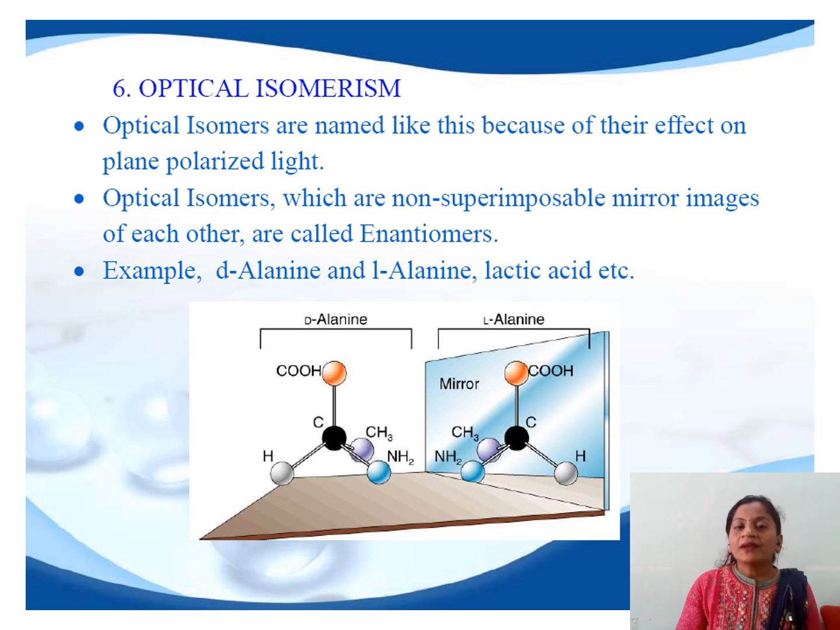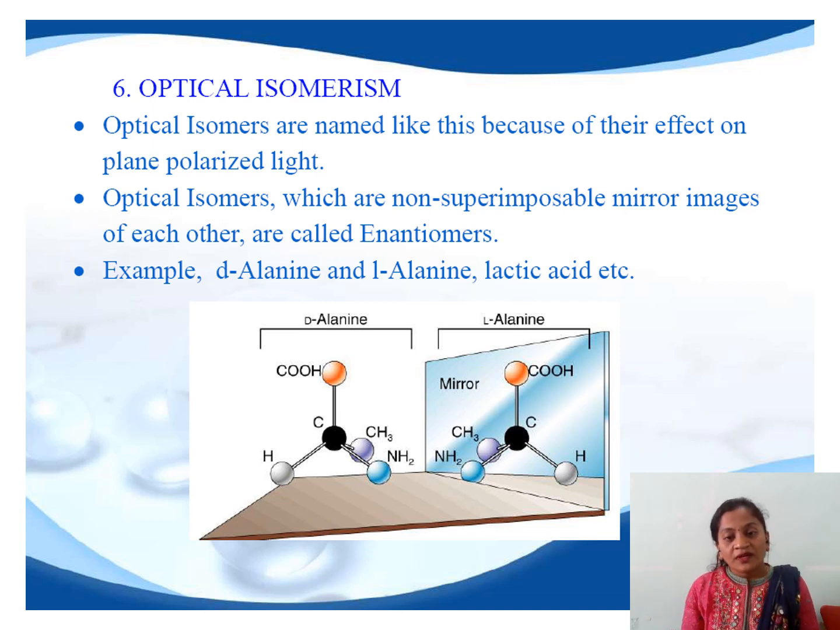In case of optical isomers, if these isomers are non-superimposable to their mirror image, for example, D-alanine, L-alanine, when we see its structure, these are the mirror images of each other. But these mirror images are non-superimposable onto each other, and such isomers are called as enantiomers. While another concept that comes under optical isomerism is diastereomerism, in which these are also optical isomers, but they are not mirror images at all.